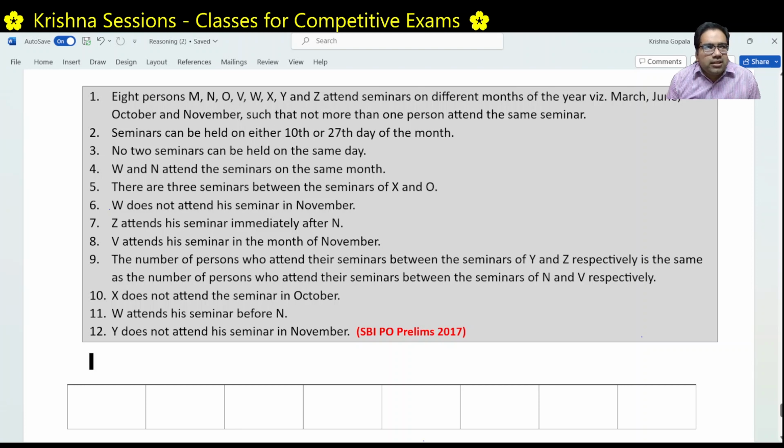Then here it is given seminars can be held on either the 10th or 27th day of the month. In each month there can be 2 seminars. No 2 seminars can be held on the same day. So what does this mean? Each person has to attend some seminar, and no 2 people are attending the same seminar. And the seminar has to happen on the 10th or 27th. No two seminars can happen on the same day.